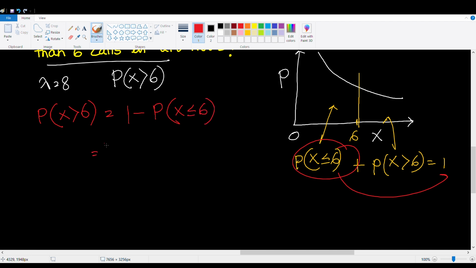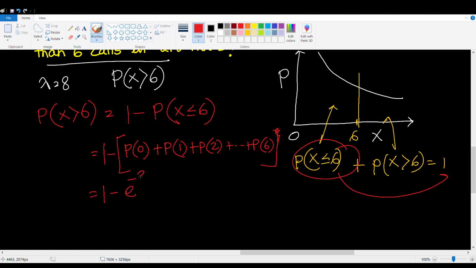So this is going to be equal to 1 minus the probability of x equals 0 plus p of 1, p of 2, up to p of 6. So again, it's 1 minus e to the negative 8, which represents e to the negative lambda, times the summation of lambda to the x by x factorial, where x is from 0 to 6.